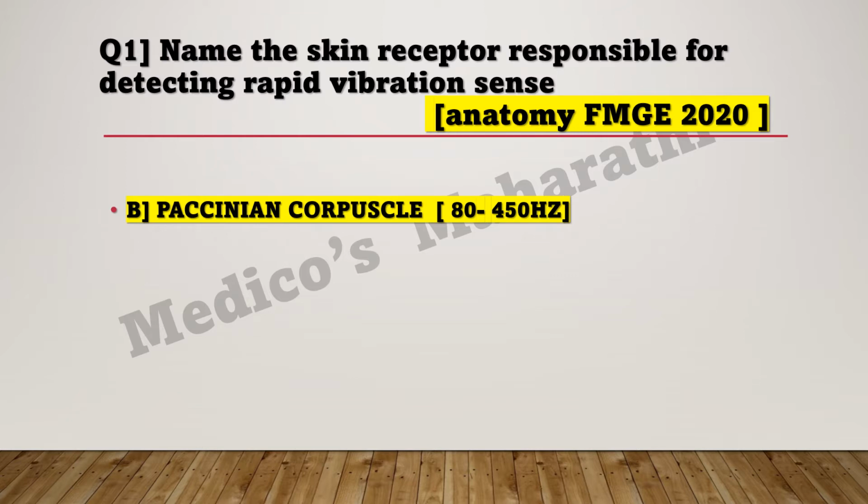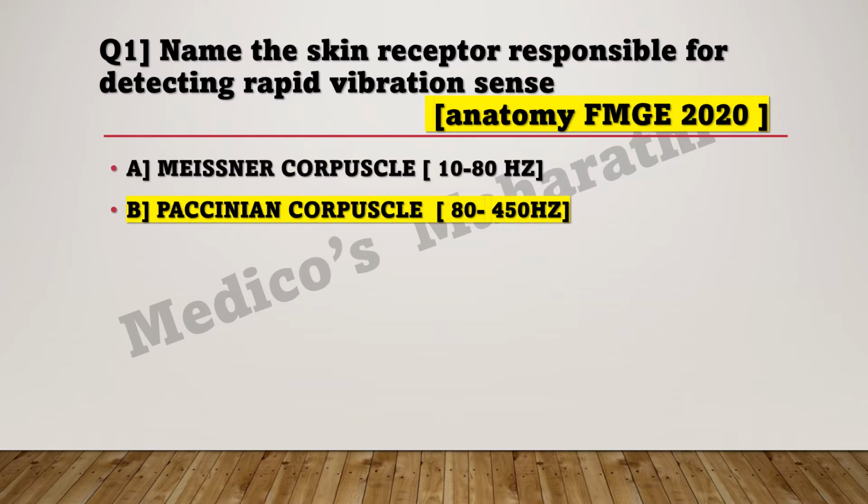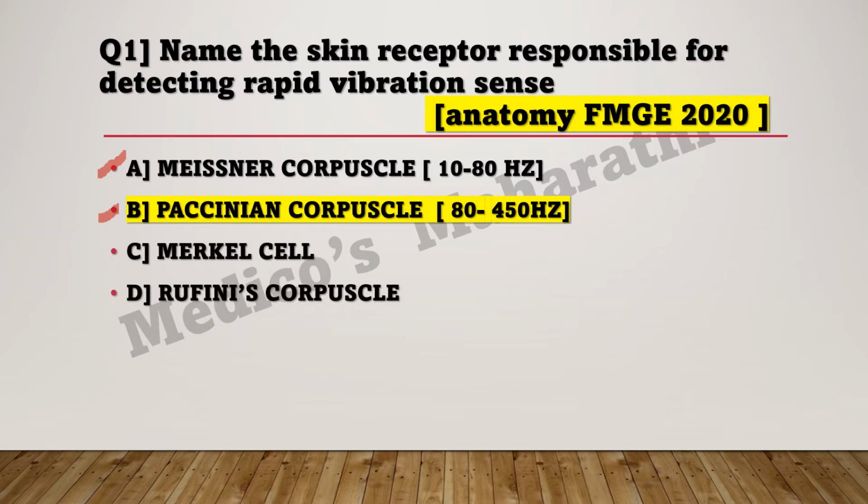If the vibrations are slow, nearly 10 to 80 hertz, then they are detected by Meissner corpuscle. And if the vibrations are rapid, from 80 to 450 hertz, then they are detected by Pacinian corpuscle. The other options were Merkel cell and Ruffini corpuscle.